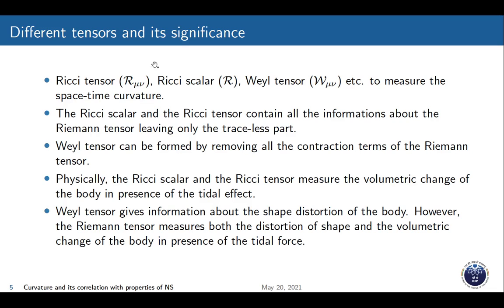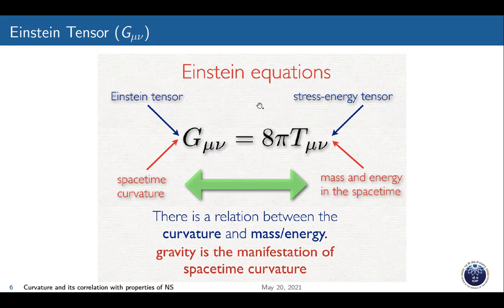What do these tensors physically mean? The Ricci tensor or Ricci scalar measures the volumetric change of a body in the presence of tidal effects, but the Weyl tensor only gives information on the shape distortion of the body. The Riemann tensor, however, measures both the volumetric change and the shape distortion of the body in the presence of tidal force.